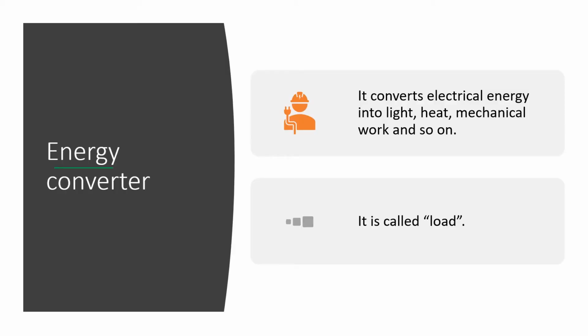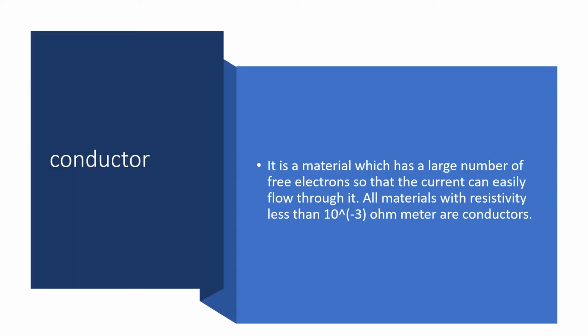Next definition is energy converter. Energy converter, as its name indicates, it converts energy from one form to another form. So here we are talking about electrical energy. That's why it converts electrical energy into light or heat or mechanical work. And it can be anything. And that's why it is called load. We connect load with the supply.